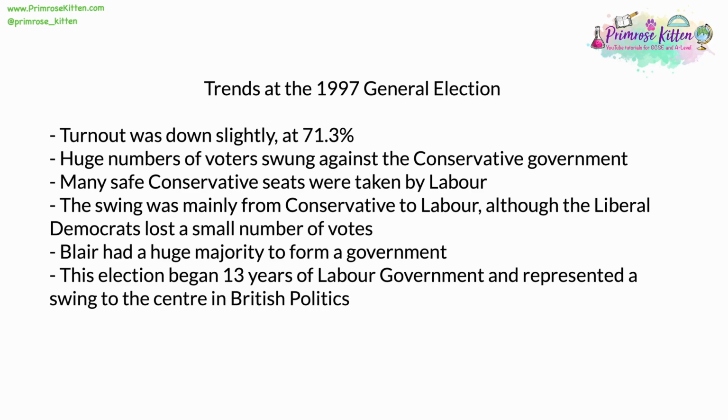It also represented what was considered to be a swing to the centre in British politics. John Major in the preceding years had dragged the Conservatives further and further to the centre, but had been hamstrung by the right wing of his party, especially on Europe. Blair realised and theorised that for Labour to be elected again, after he became leader in 1994, he had to drag his party towards the political centre so that many voters who had been voting Conservative would trust them on traditionally Conservative issues such as the economy and law and order. In doing so, he managed to gain a huge swing in his favour and got that large majority.